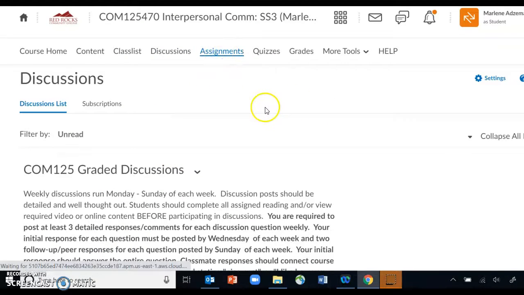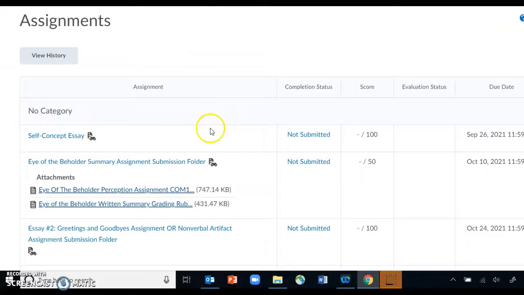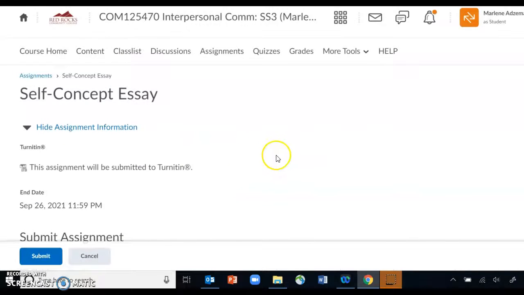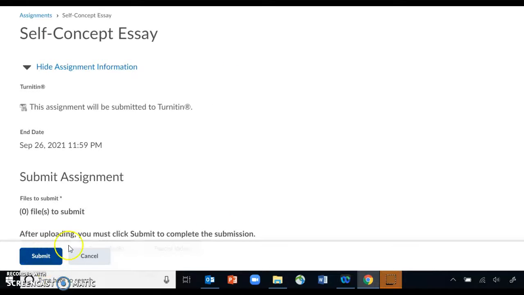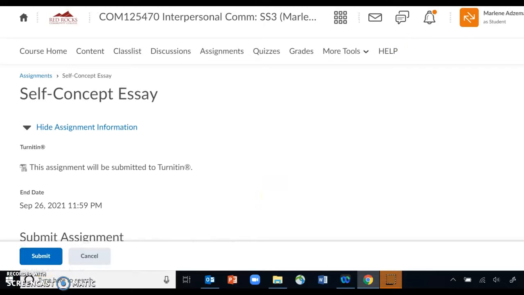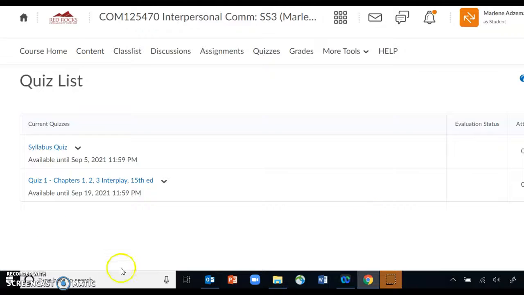Next is the assignments tab. And this here is where you'll see all of the assignments that are due. So for example, with this first self-concept essay, when you're ready to submit it, you'll click there, you'll add a file. I ask that all course assignments be submitted in Microsoft Word, is my preference. And then you'll click submit. And D2L will send you an email saying, hey, you submitted your assignment. Here's the quizzes, and we did just switch to a new textbook this semester, so I'll be building out the remainder of the quizzes as we get going, so you'll see those appearing here.